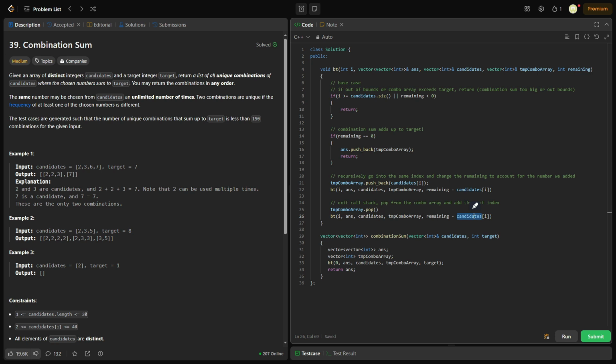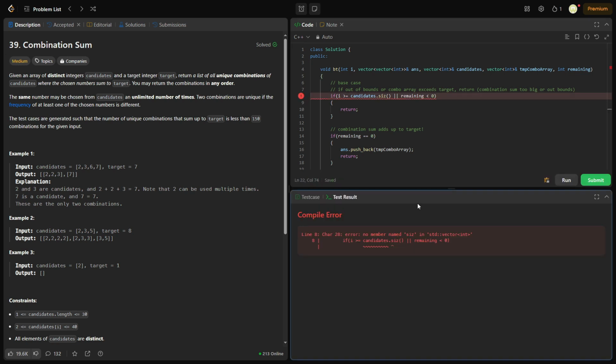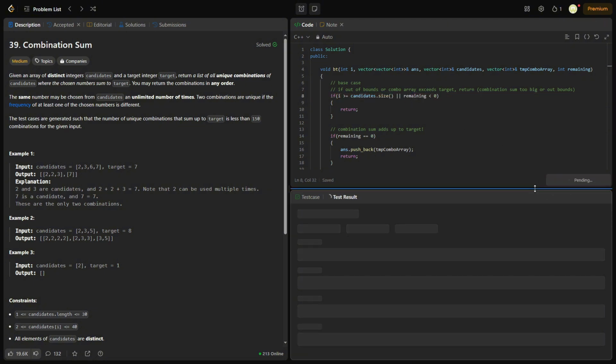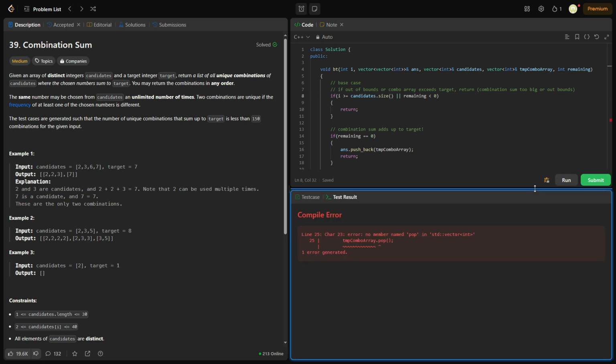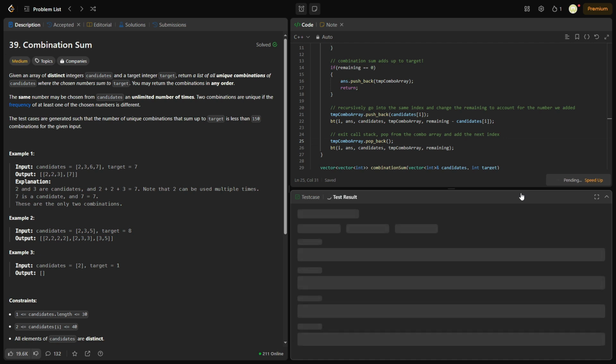We're not adding anything to the combo array because we just popped it, right? So we actually don't want to subtract anything either. So we want to keep it like this. Okay. Let me not forget my semicolons. Okay, I think that should be it. Whoops, I forgot my E. Sorry about that. This is not pop, it's pop back. I'm not the best at C++. Tiny syntax errors.